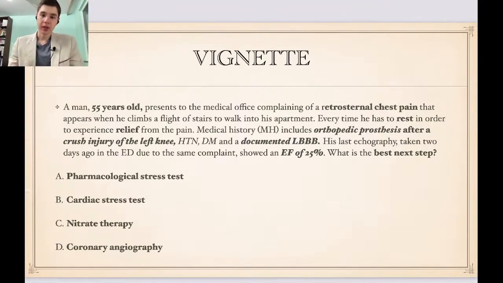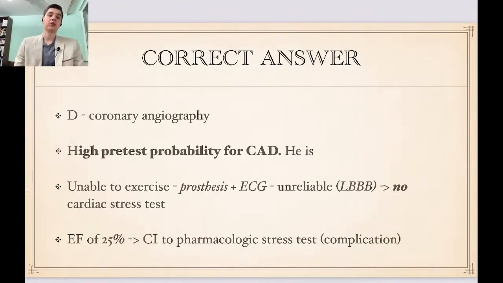More importantly, he has a low ejection fraction, so any other stress on his heart won't be sustainable. If we consider the risk assessment for coronary artery disease, we'll observe that he's in the high risk class. Therefore, he needs a coronary angiography.